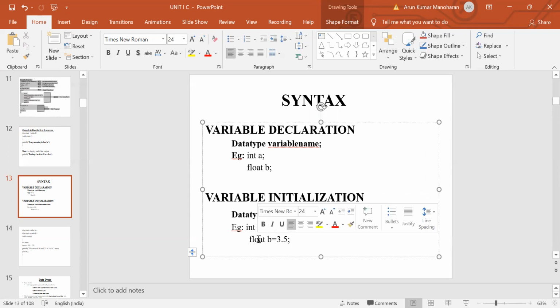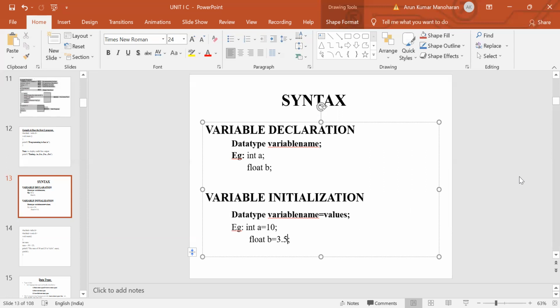Here the data type is a float, followed by b, which is a variable name. Here we have assigned 3.5, a floating point number, to this variable b. So these are the examples for variable declaration and then variable initialization.